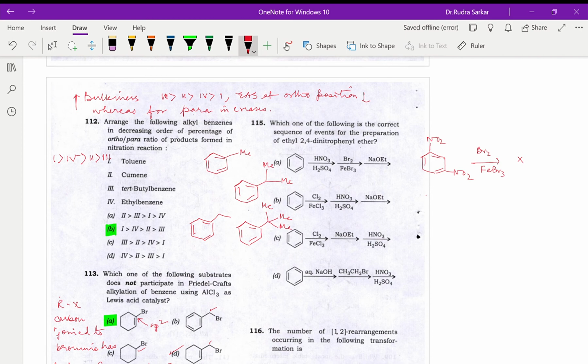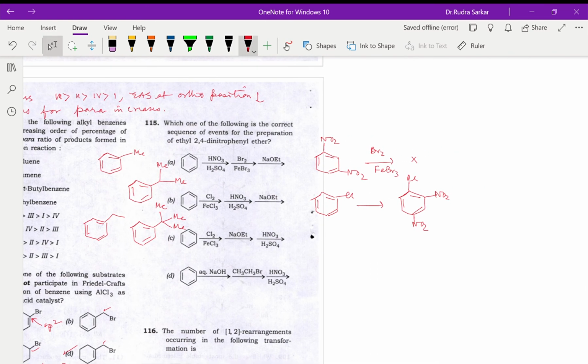Again, let's see, this one will lead to the formation of chlorobenzene, which is a moderately electron rich system. And if you're doing nitration, then obviously it is an ortho-para directing group. So every likelihood that the nitro groups will enter.